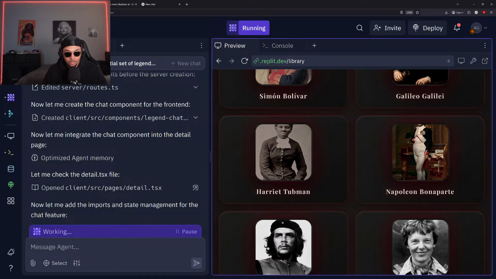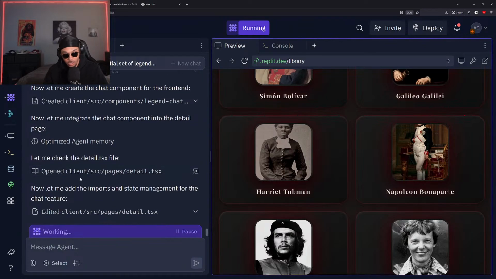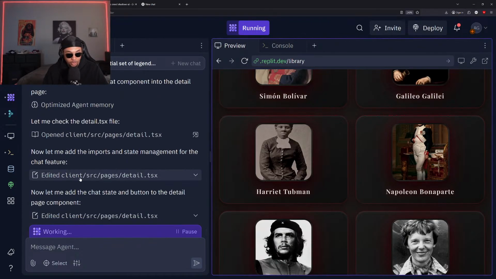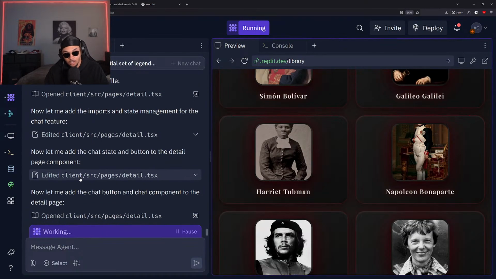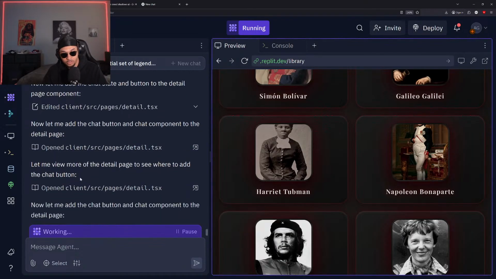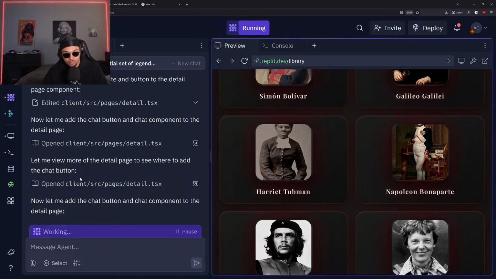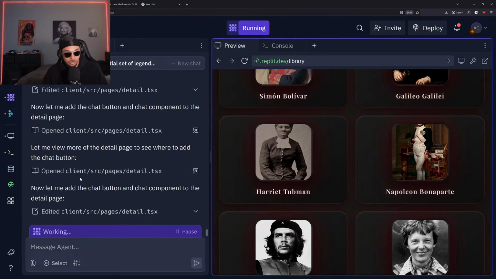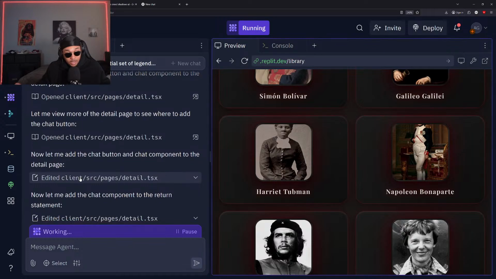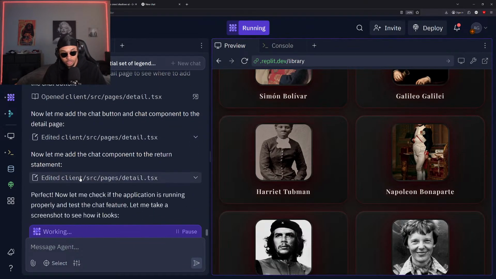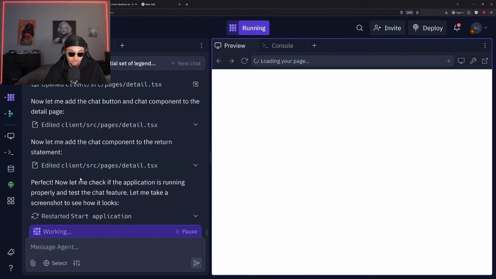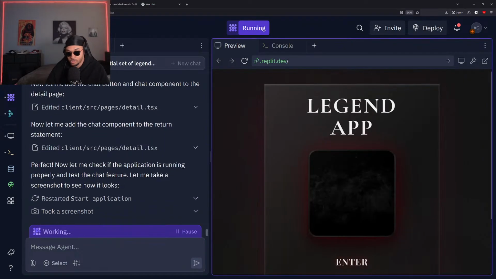All right, let me add some imports and state management. Okay. So imports and state management is basically just allowing the AI to remember who it's talking as, so that each person you talk to will have a different mentality and they'll give you a different answer than they normally would have. But yeah, it's really that easy. We got the AI integrated into our website. It's processing now, but once it's done, that's all we really needed to do to add AI into our app. We don't have to type any lines of code or do anything crazy. We can just request to add AI in and it'll do everything for us or let us know what we need to do on our end. But yeah, I want to see the results of this one.